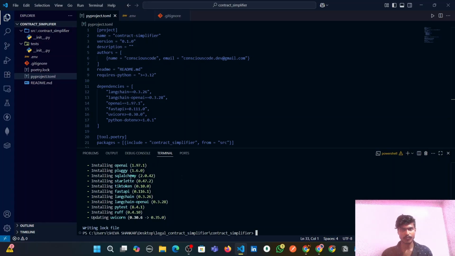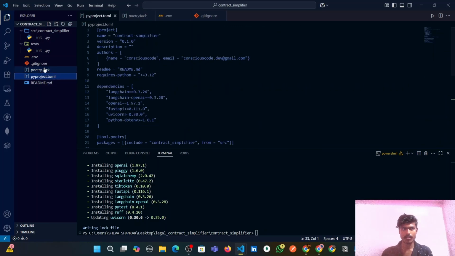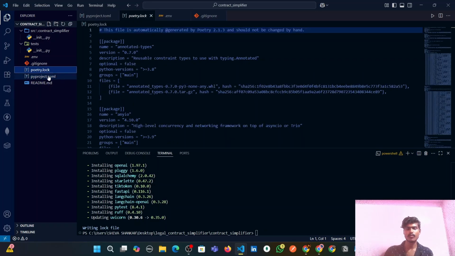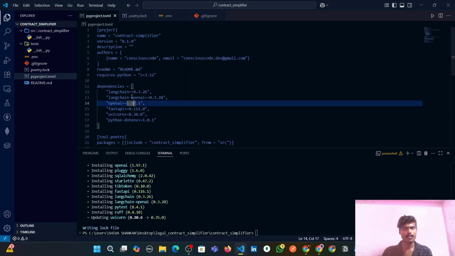We got the poetry.lock file which we wanted, because this file ensures that whenever we deploy this project, only the versions of the dependencies we have mentioned will be installed. No other dependency, because if any library gets updated tomorrow, our project should not break. This file will ensure that, guys.